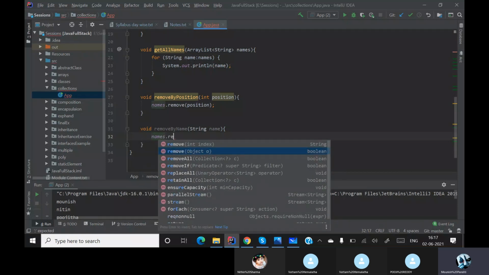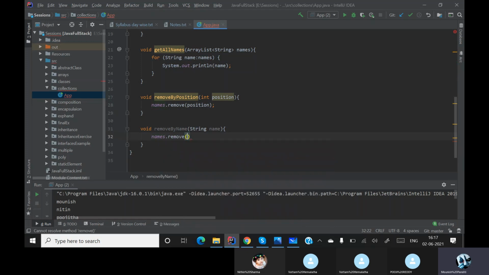Here you can see there are two remove methods. One remove method takes an index. The other remove method takes an object. So here I am taking the object and passing my name over here.